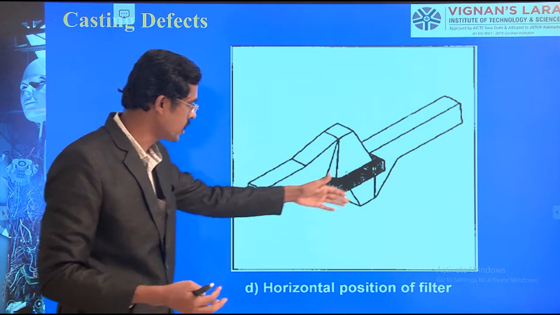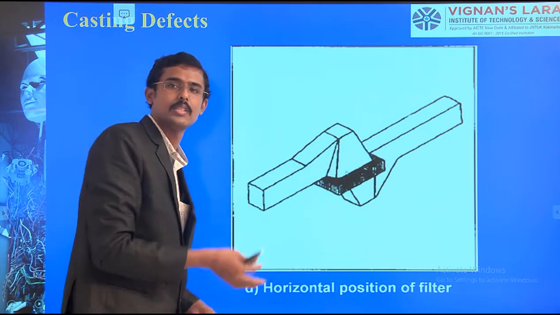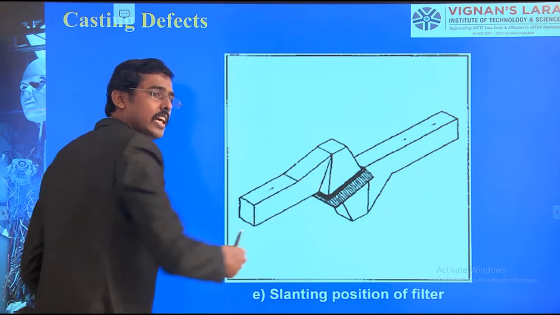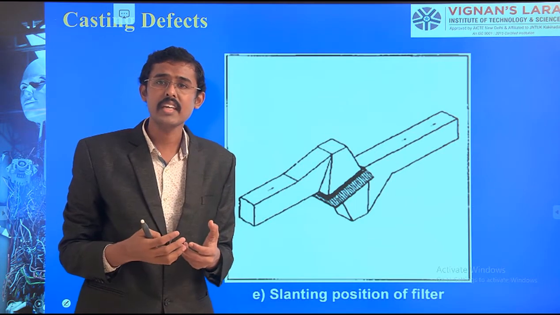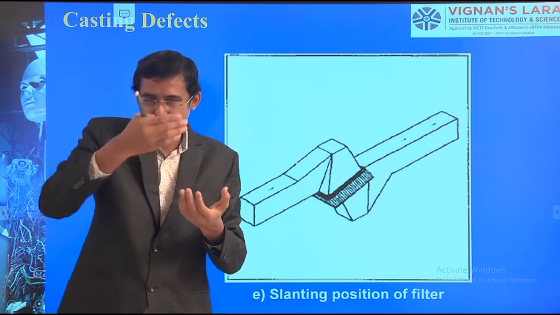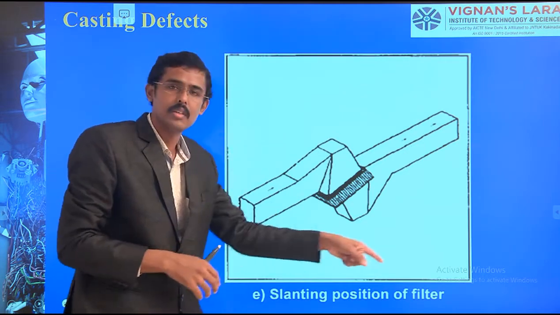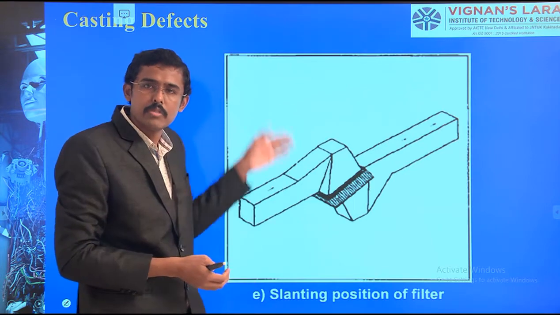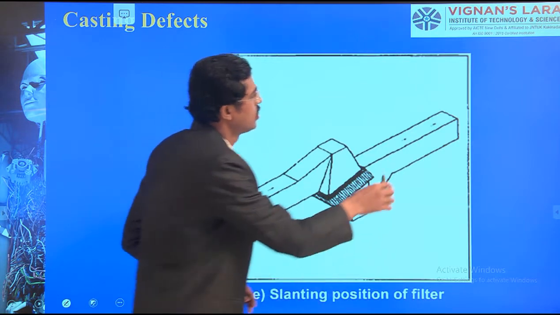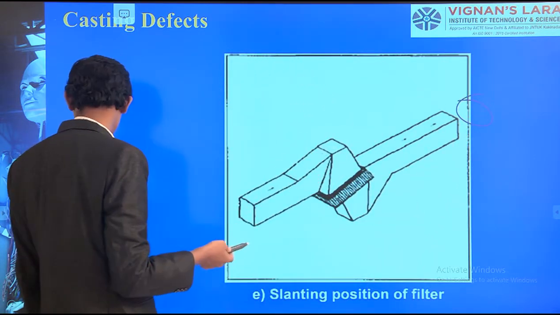Likewise there are other filters, such as a stepped filter, and inclined filters. All of these processes are to stop the impurities. The step drags the impurities from the sprue, so we stop them from reaching the cavity at the other end.